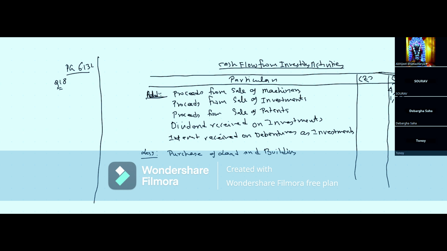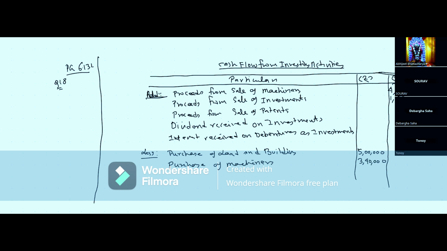So purchase of land and building, how much is it? 5 lakh. Machinery purchased. So what is the value of machinery purchased? Purchase of machinery. What is the value? 3,40,000.